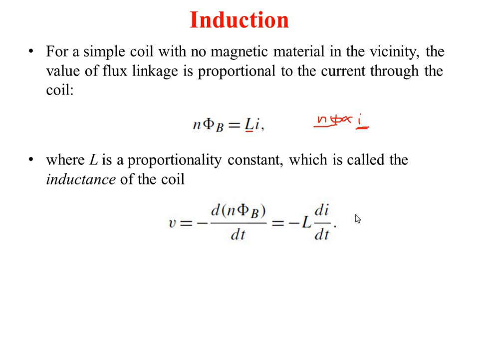This is a basic, fundamental concept we have studied in subjects like network analysis and other principles. So this is how I can generate the voltage through the coil when I pass the current. So the induced voltage is V is equal to minus L di/dt. So we can define the inductance as L is equal to minus V divided by di/dt. Obviously this voltage generated tries to oppose the current.